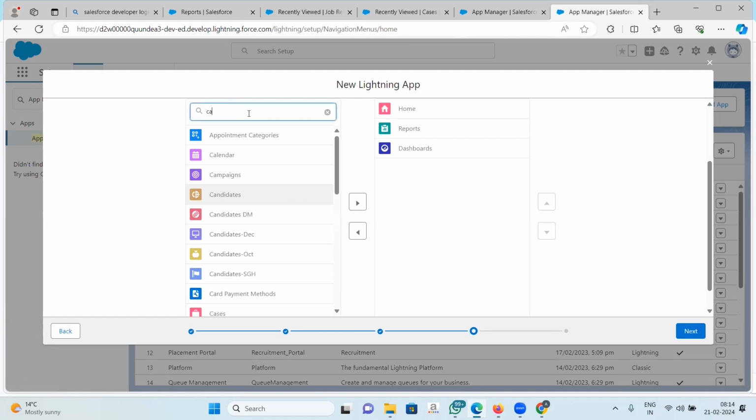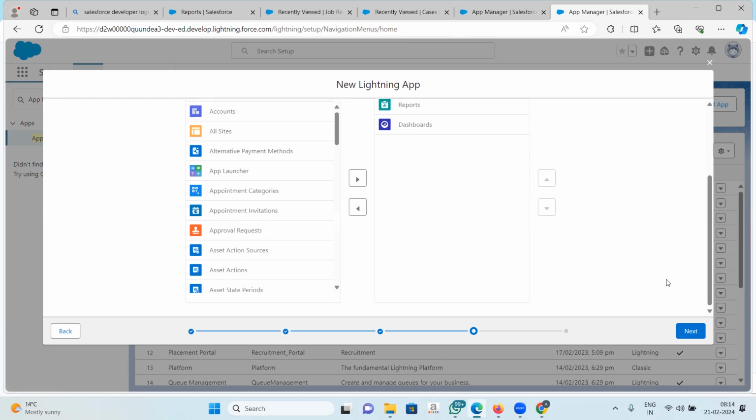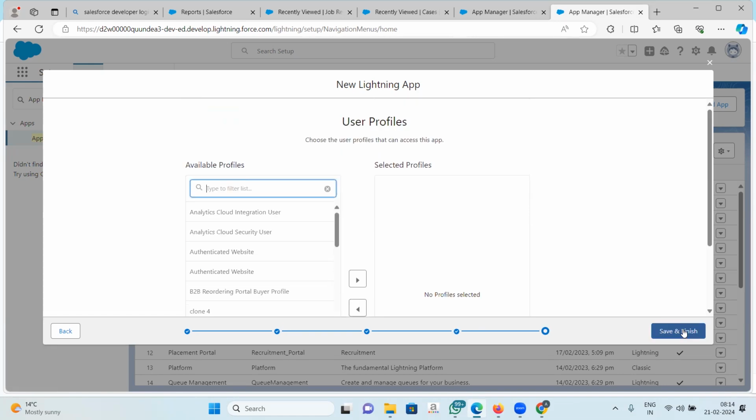So right now for our training, we will just select these three, home, reports and dashboards, and we are going to use them for our application. All the others that we need, we are going to create from scratch. Everybody with me? Everybody understanding? Yes. Okay, I'll move to next.